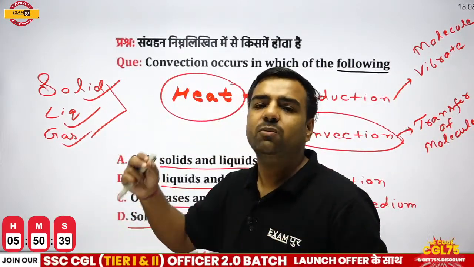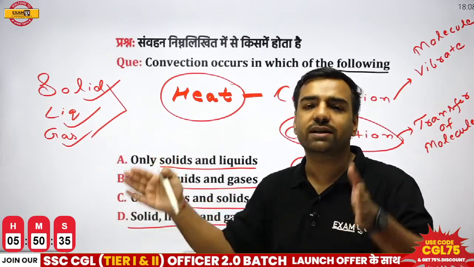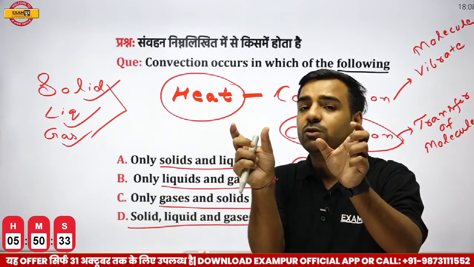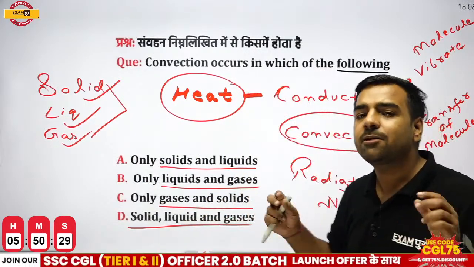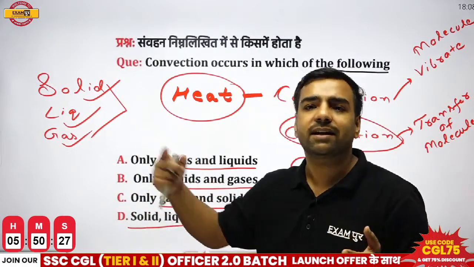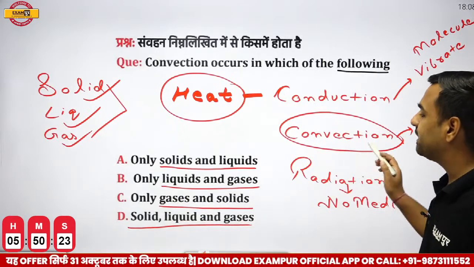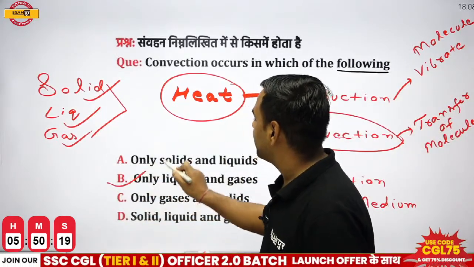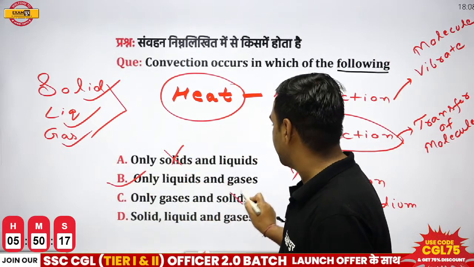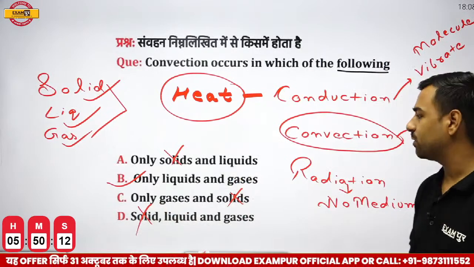Why? Because molecule cannot travel from one location to another in the solids. Solid is compact, right? Molecules are actually nearby each other. But if I talk about liquids and gases, molecules are far apart and yes, they can move. So please remember, convection can only and only occur in liquid and gases because it cannot travel in the solid part. So if I eliminate the solid option, the only option left is liquid and gases.